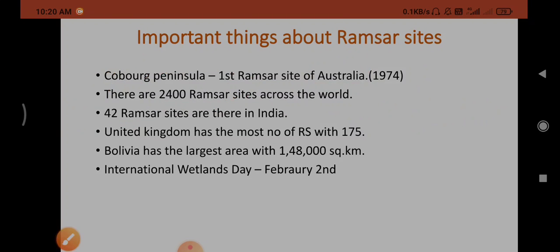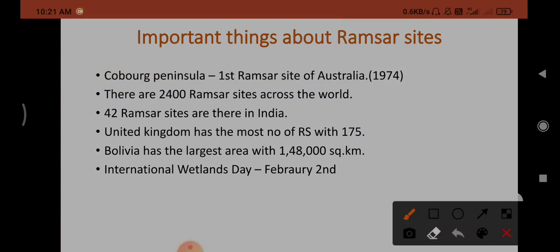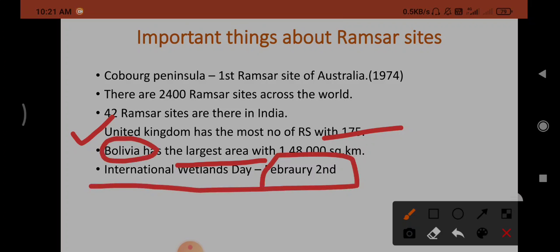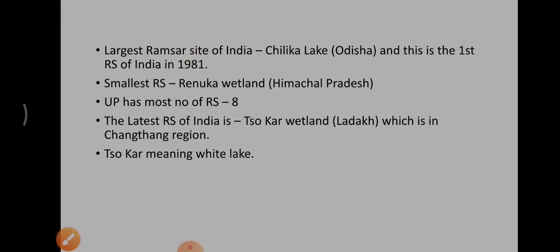Next, let's talk about Ramsar sites in the world. The United Kingdom has the most Ramsar sites, with 175. Coming to area, Bolivia topped with the largest area under Ramsar sites, 148,000 square kilometers. International Wetlands Day is celebrated on February 2nd every year. Next, some more important things about Ramsar sites.